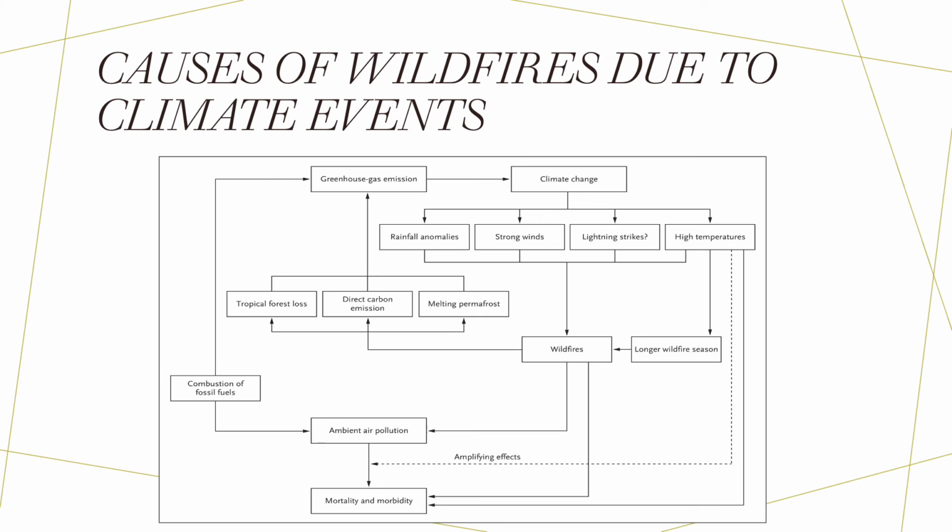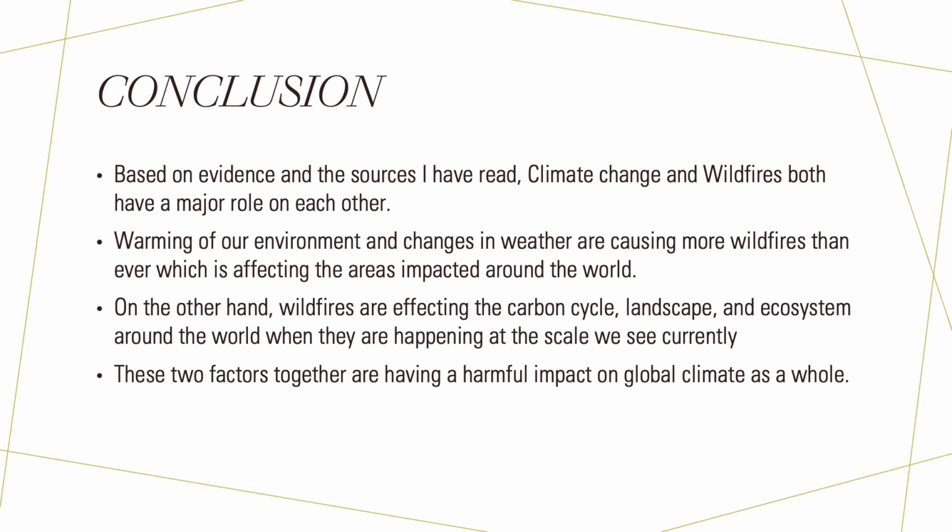So we have greenhouse gas emissions going to climate change, which leads to less rainfall, stronger winds, lightning strikes, higher temperature, which leads to a longer wildfire season, and so forth. As we can see, there's a lot of steps that go into this, but these steps are critical in what is causing such major devastation from wildfires and devastation to our climate.